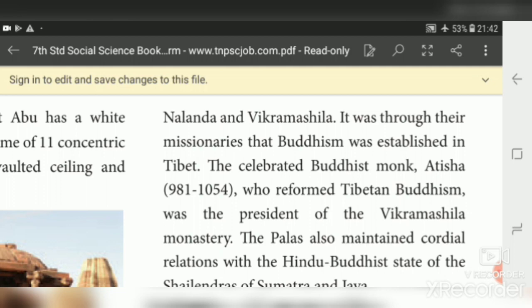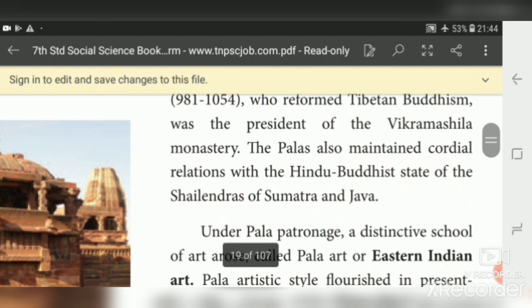It was through their missionaries that Buddhism was established in Tibet. That means the Palas sent missionaries to Tibet to spread Buddhism. The celebrated Buddhist monk Adisha, know this name, Adisha is an important Buddhist monk. Monk means saint, who reformed Tibetan Buddhism. He was the president of Vikramasila Monastery. So Adisha became the president of Vikramasila Monastery.